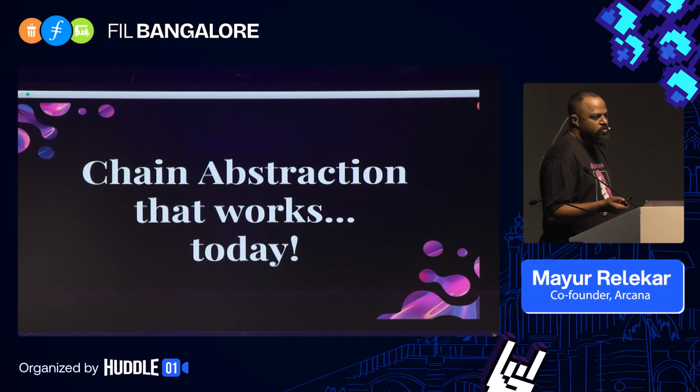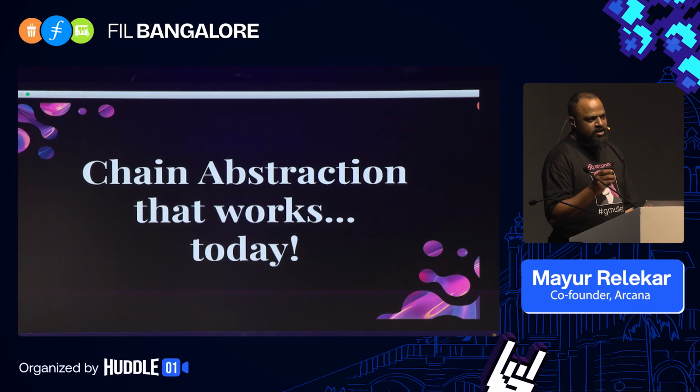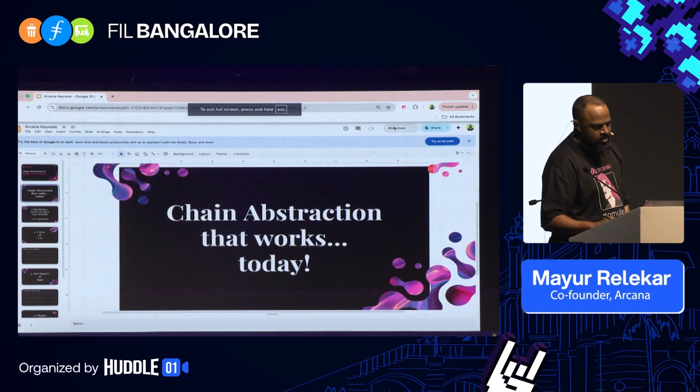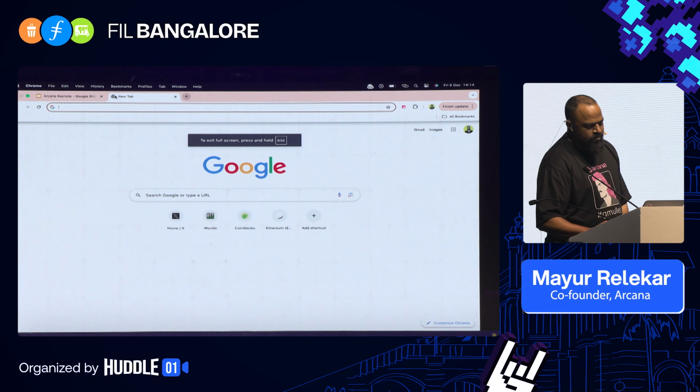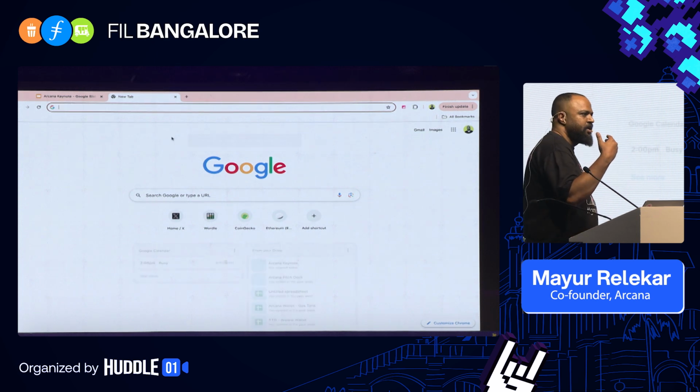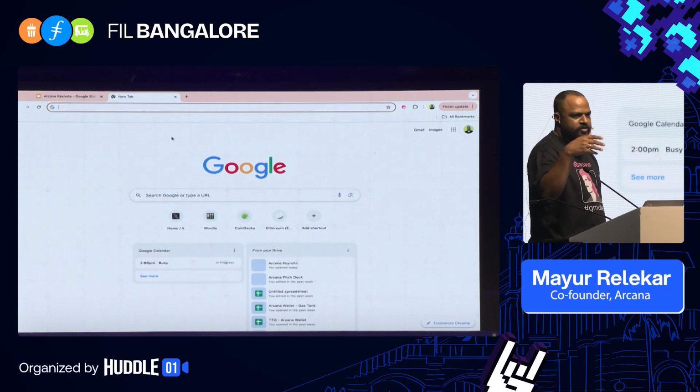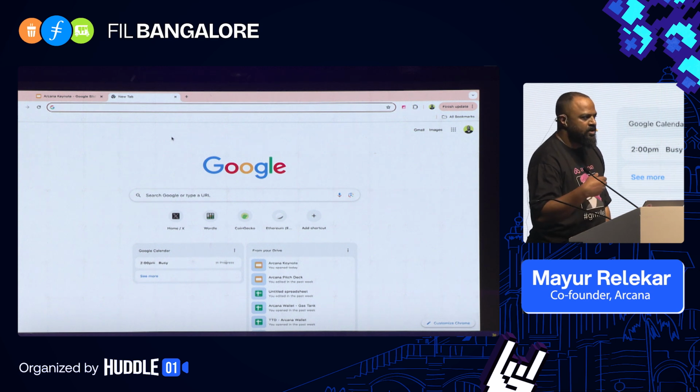So to get started, we'll actually do it with a demo right here. There's a lot of talk about chain abstraction. Talk is cheap, so we'll actually do a demo. We'll show you what chain abstraction looks like. What we've done at Arcana is we have an SDK that exposes our protocol, and the idea is to hide away the chains from the users. Now users just have money, and they spend it wherever they want to.